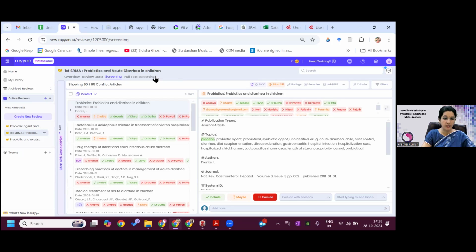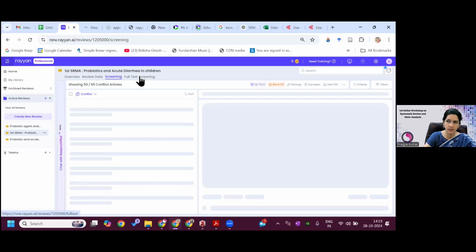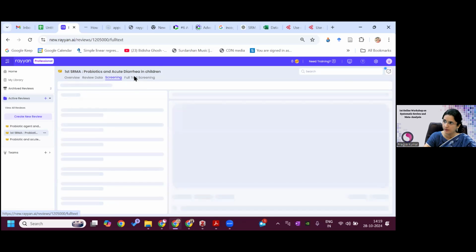Then coming to the full text screening. So once you are done on this, all the articles, like right now I'm not doing it, but when all the articles are decided, they will be in the pool of either included or excluded. They will not be in conflict. Then you will come to, do you want to say something? And then we'll come to this full text screening.